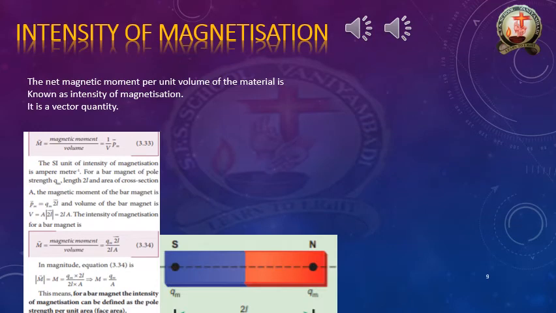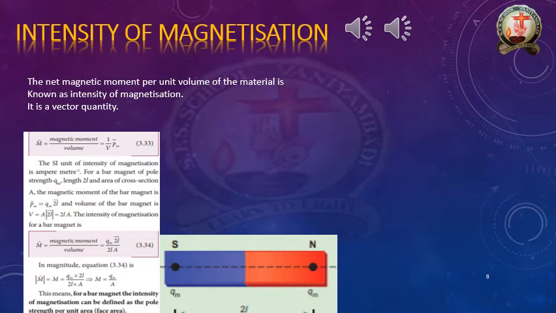Intensity of magnetization. The definition of the intensity of magnetization is: the net magnetic moment per unit volume of the material is known as intensity of magnetization. So once again, the net magnetic moment, which term we can denote as P suffix m, right?